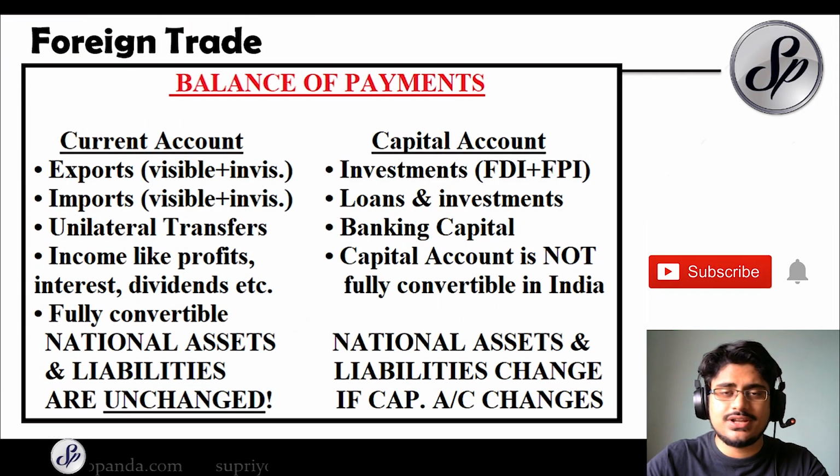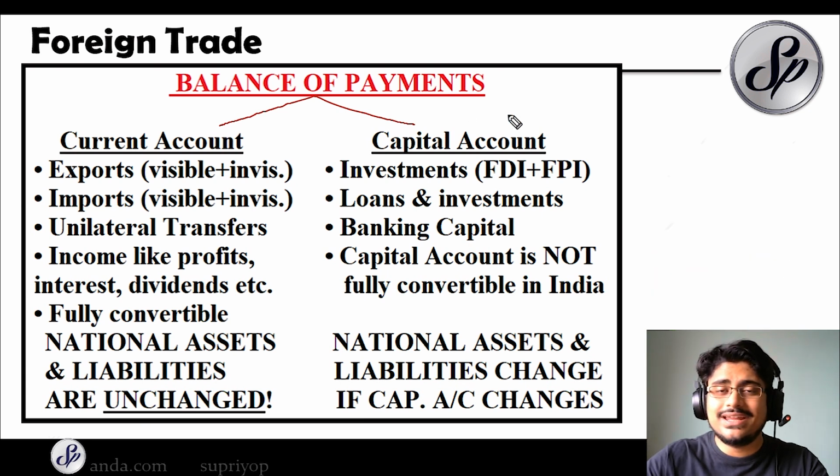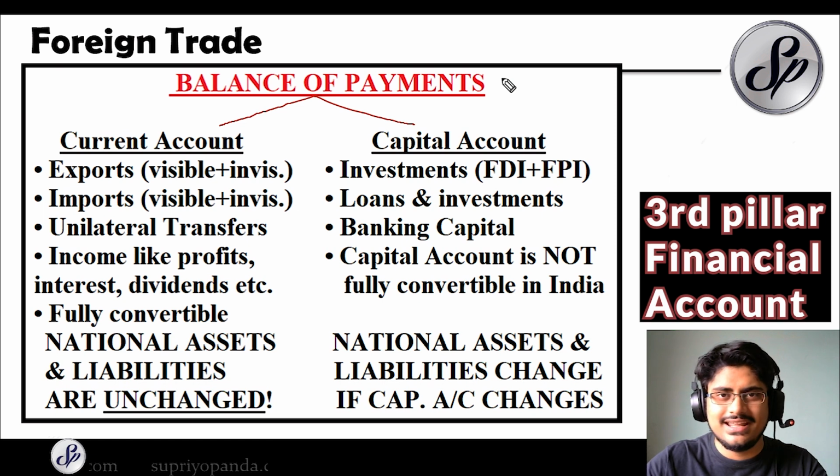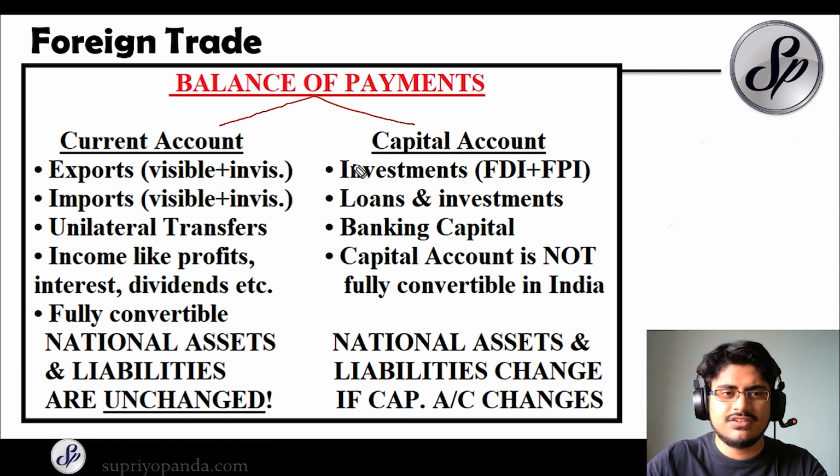Now every country has a balance of payments and it is divided into two things. The first is the current account and the second is the capital account. Internationally we have a third thing called the financial account, but in India we do not practice that. We categorize in these two accounts itself. So the current account, what does this contain? This contains all the exports of a country. It contains the visible and the invisible exports.